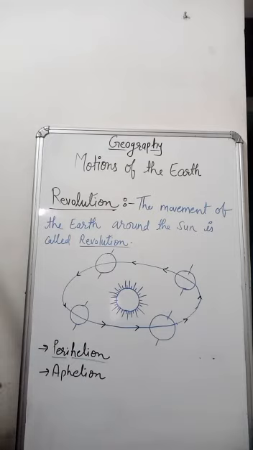Okay. When the Earth is away from the Sun, its position is known as aphelion. Ap means away from. Okay. So this is the revolution. Now the seasons, the 4 seasons. The 4 seasons caused due to the axial tilt and revolution of Earth are spring, summer, autumn and winter.